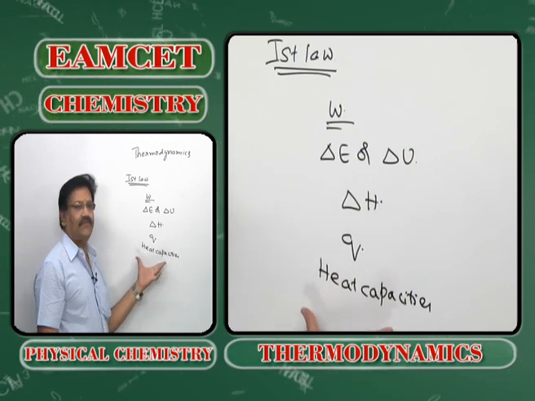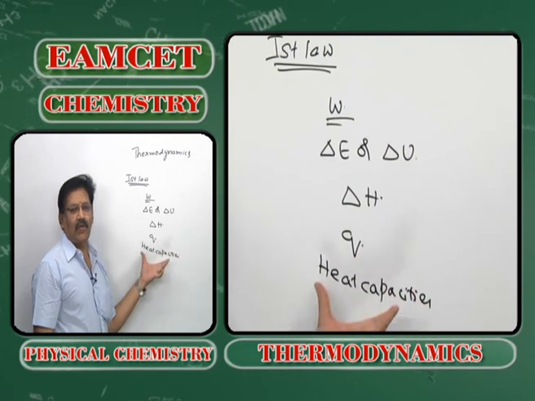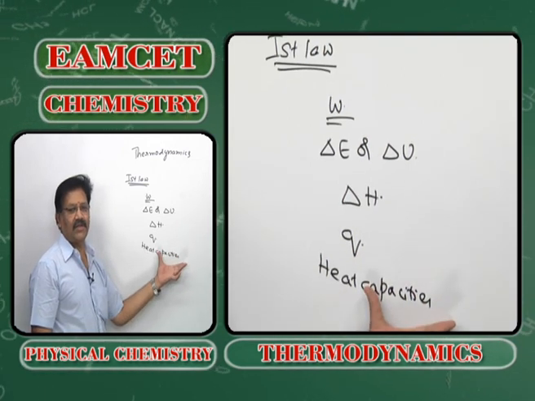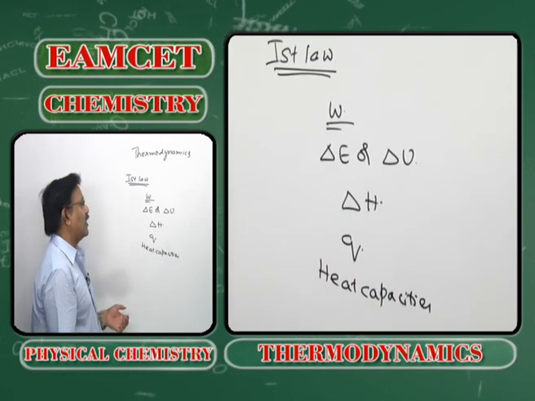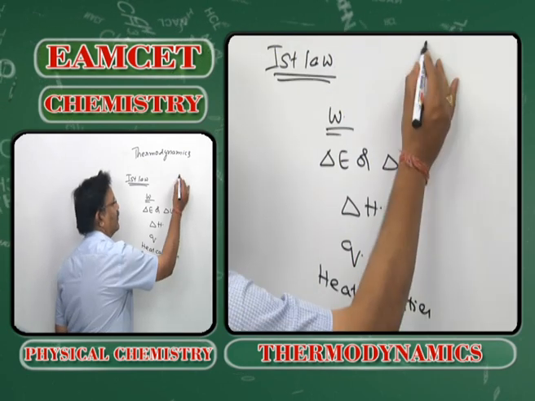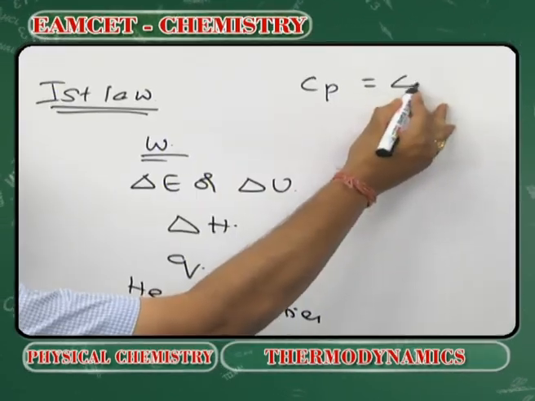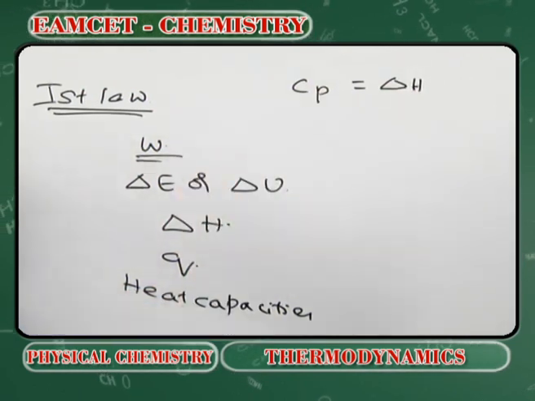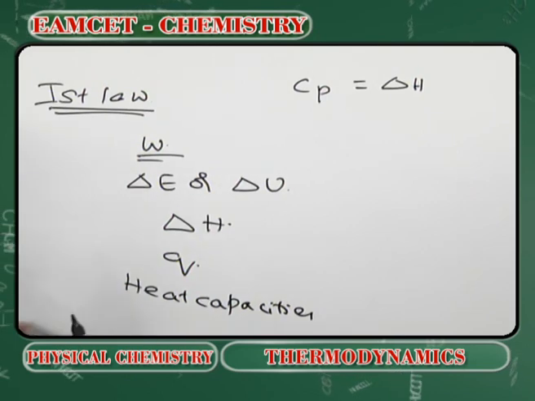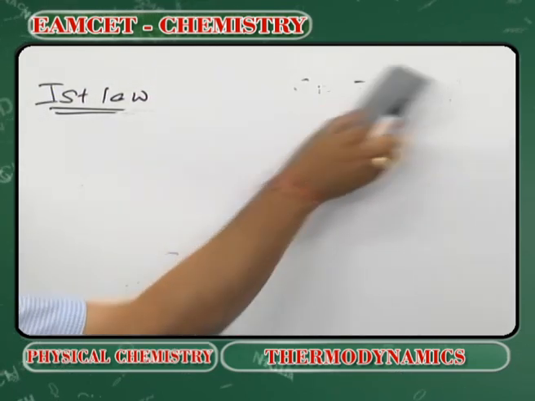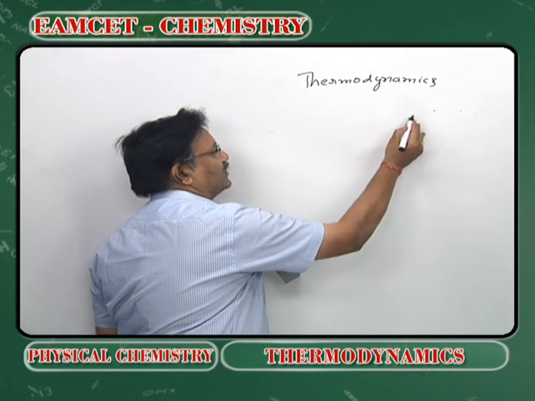Heat capacities are of two types: molar heat capacity at constant pressure, denoted as Cp, which is equated to delta H, and molar heat capacity at constant volume, represented by Cv.